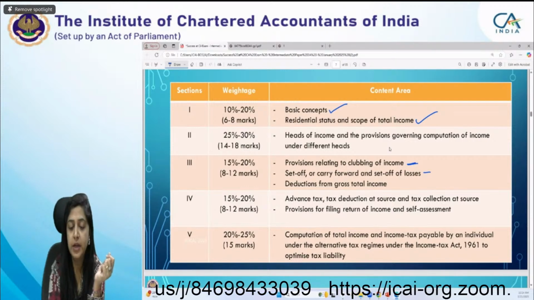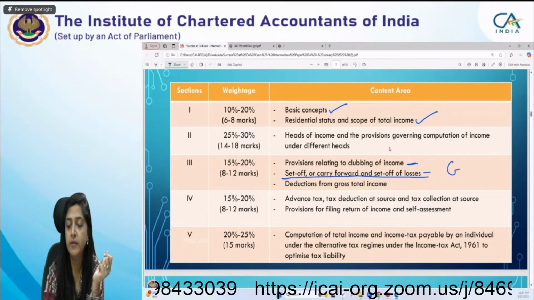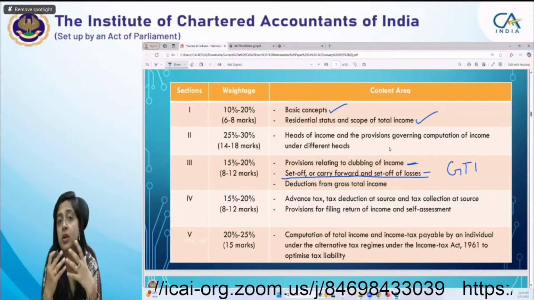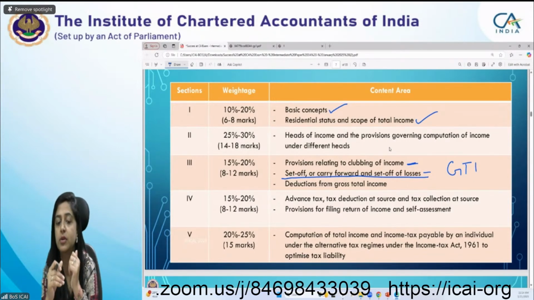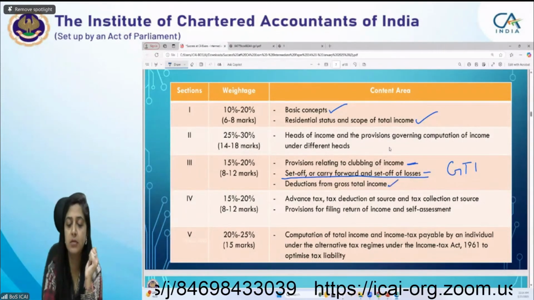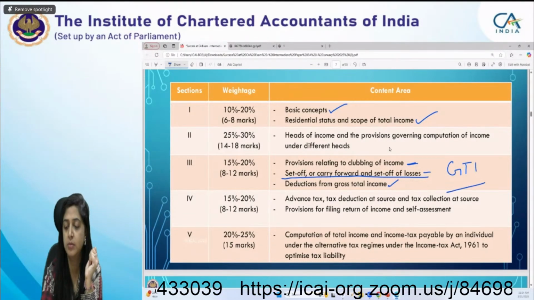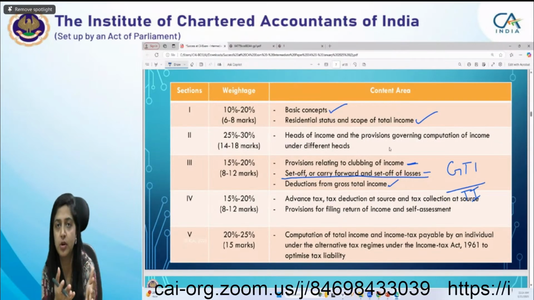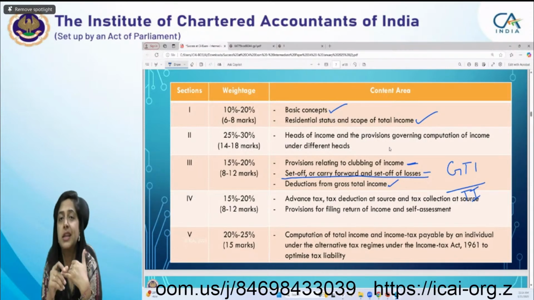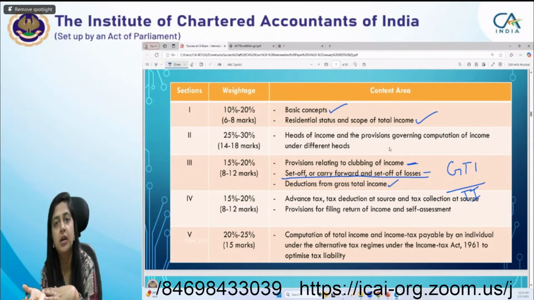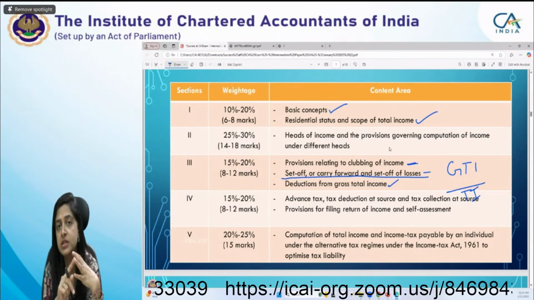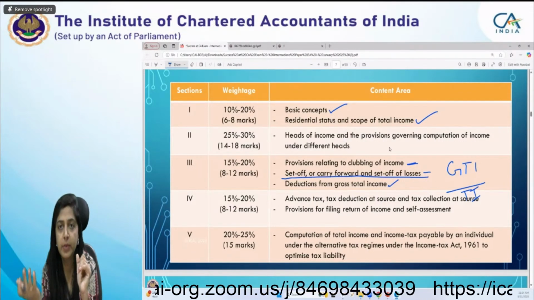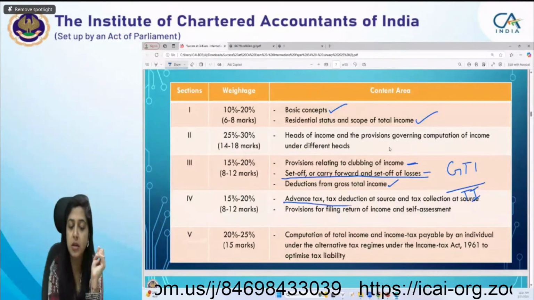When you complete up to that point, you arrive at GTI, gross total income. Then, because tax is leviable on the total income, not on the gross total income, you have to reduce the deductions. Deductions are covered in the deductions chapter. Then you will come to the total income. Then you have to apply the rates which you have already discussed in the first chapter. Then there are many cases where tax has already been deducted in the form of TDS, TCS, and advance tax. You have to adjust that from your tax liability to know your tax payable amount. So this is covered in the 7th chapter.